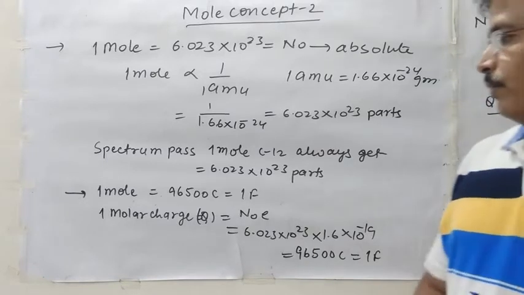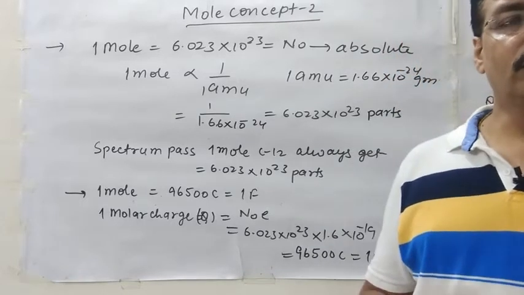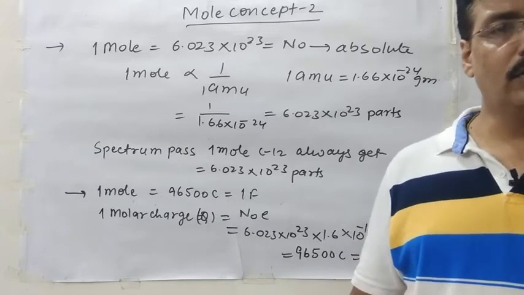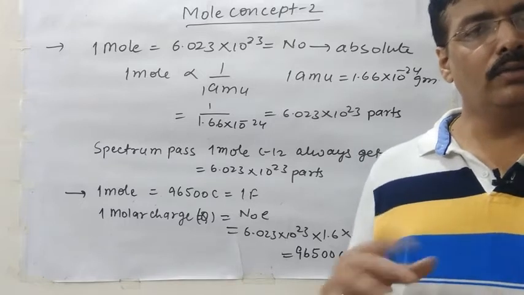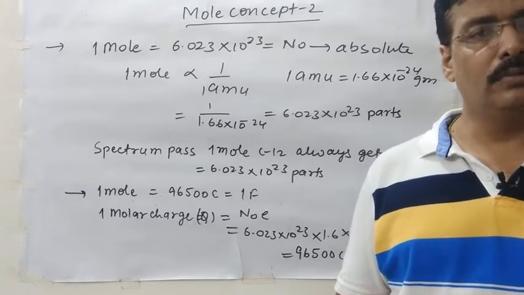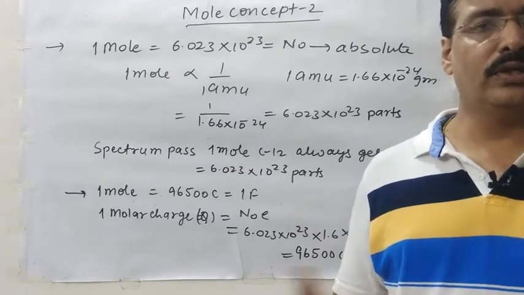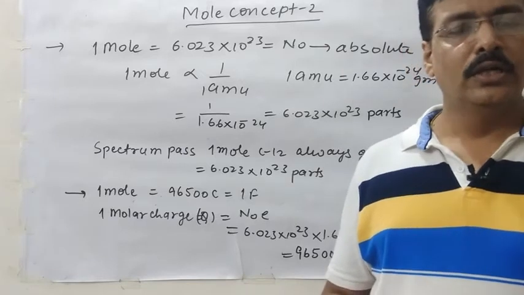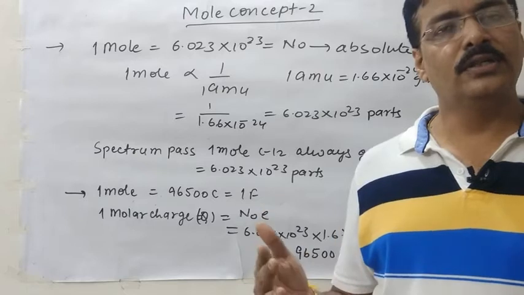So first of all, we need to know how charge is produced. Charge is produced due to the transfer of electrons. If any metal releases electrons, then it becomes a cation. If any non-metal accepts electrons, then it becomes an anion. It means charge is produced due to the transfer of electrons. Clear? So if we are talking about the molar charge, it means the number of electrons passed or transferred from one to the other.